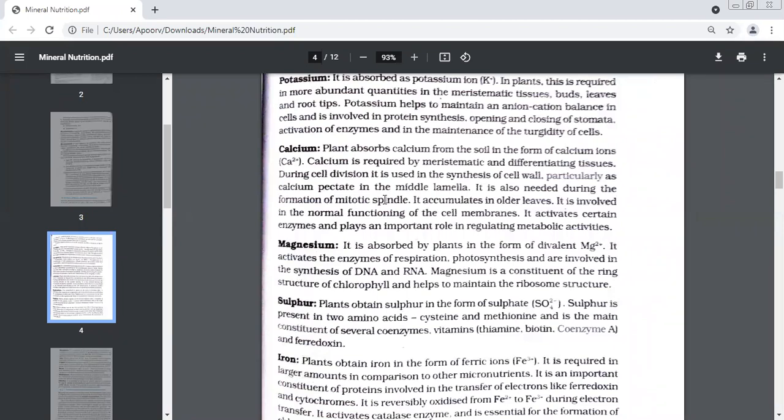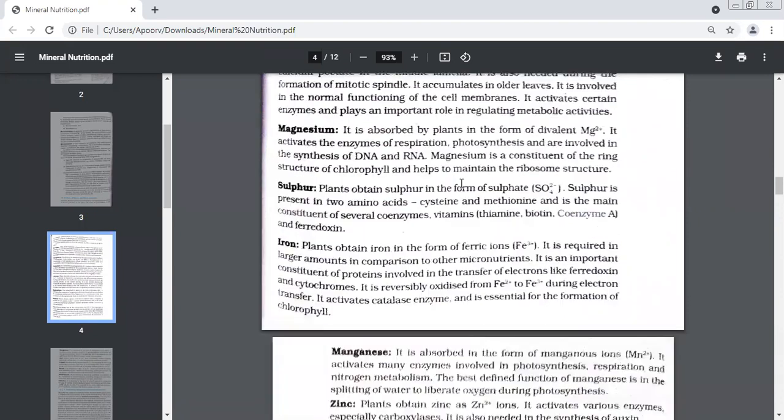So calcium is basically needed at the time of cell division. Number 1, for the formation of cell wall, and number 2, for the formation of mitotic spindles. Calcium keeps depositing in the old leaves. So it helps in the functioning of the cell membrane. It activates enzymes, plays a very important role in metabolic activities. So many functions of calcium are given to you. You have to learn any 2. And the source is only one, that is calcium ions.